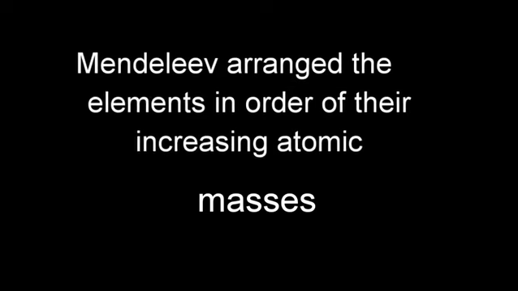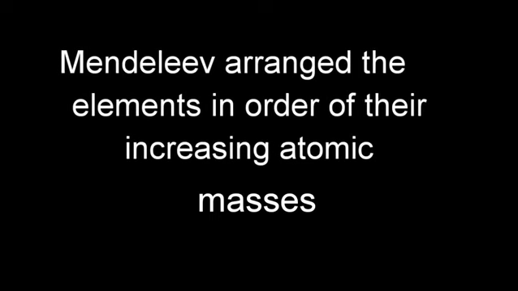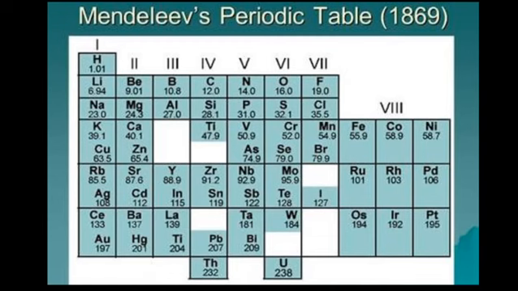Mendeleev arranged elements that were discovered at that time according to their increasing atomic mass. Then very importantly, he discovered that some properties kept recurring along this arrangement. Mendeleev left some gaps in his periodic table that should accommodate elements that had not been discovered at that time. Later on, elements like scandium, gallium, and germanium were discovered, and they fitted perfectly into Mendeleev's periodic table.